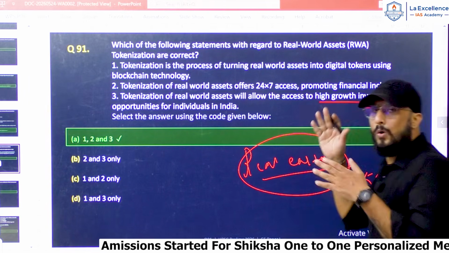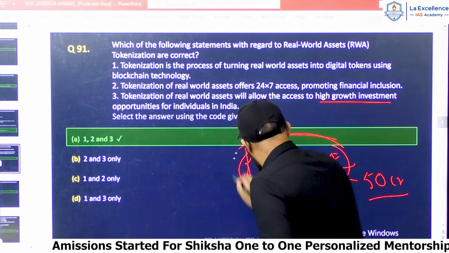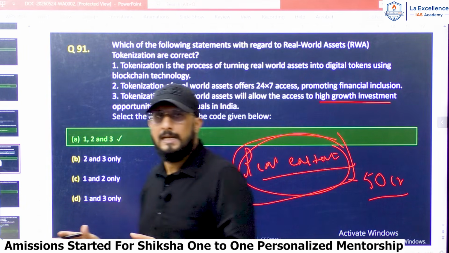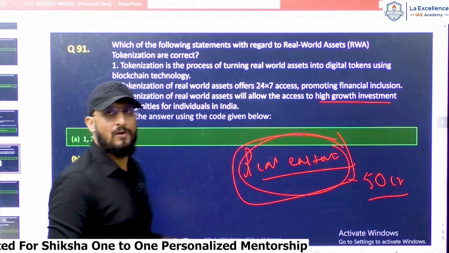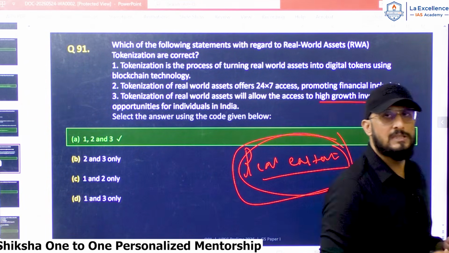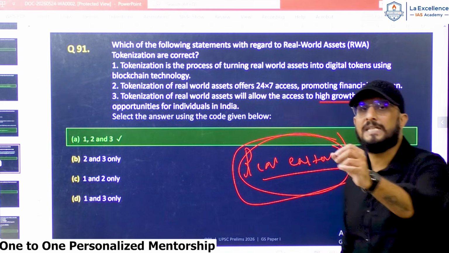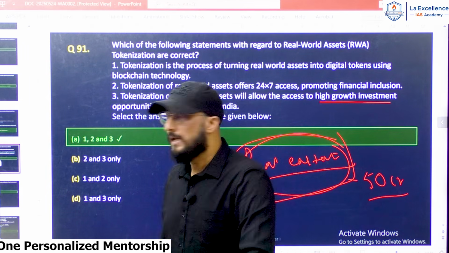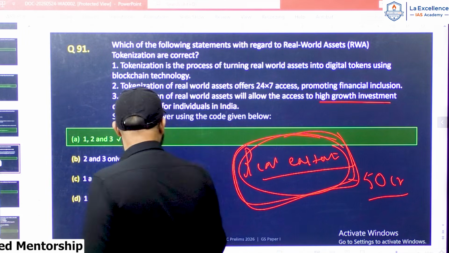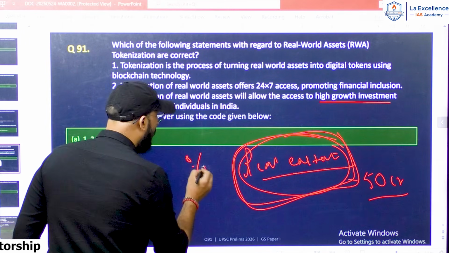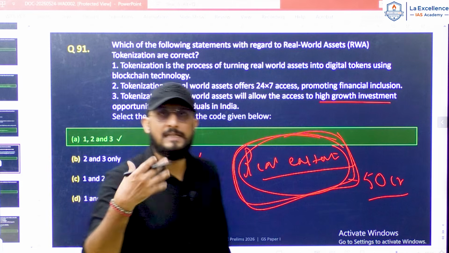But with tokenization, real world assets like real estate can be tokenized into digital tokens, and a fraction of it can be sold. Rather than selling the whole real estate project, a fraction or a percentage of it can be sold as digital tokens.